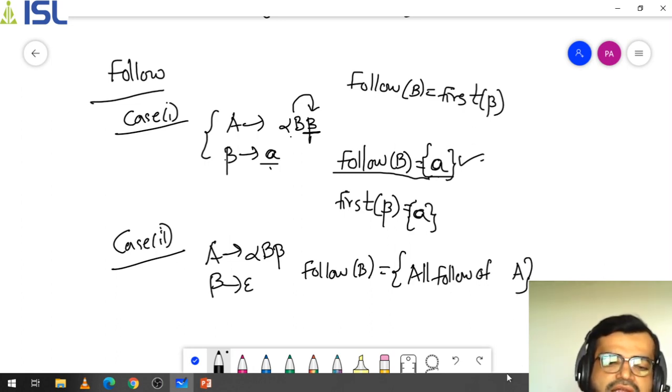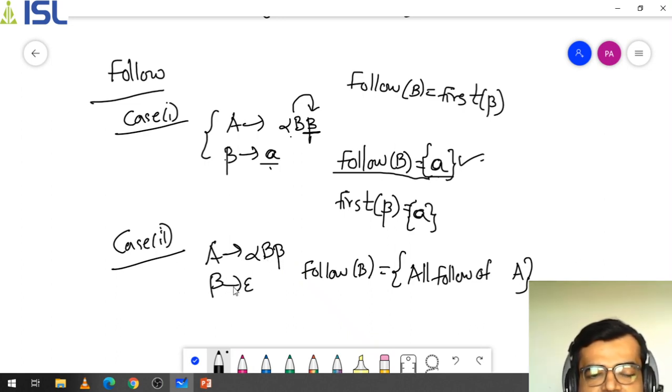Okay, again I am repeating. See here, when I am taking follow of B, as it has to follow the value of beta. So what is the value of beta? The first value here in this example is A, but in the second case, as there is no value, now which value will be followed?